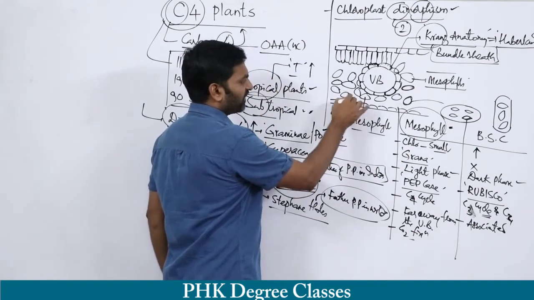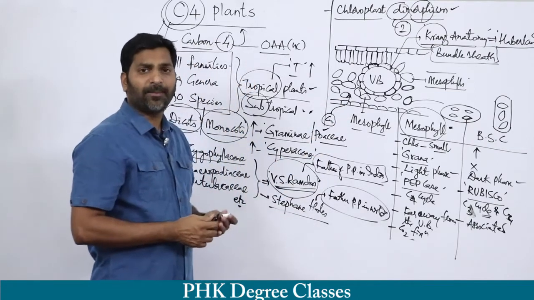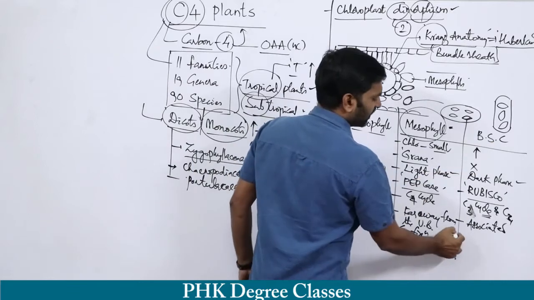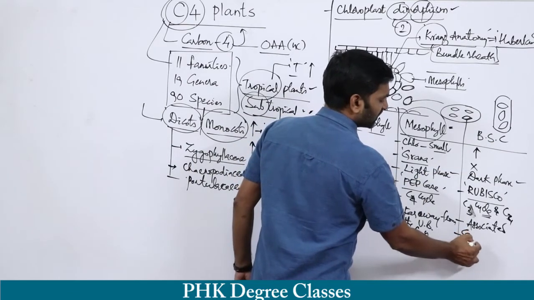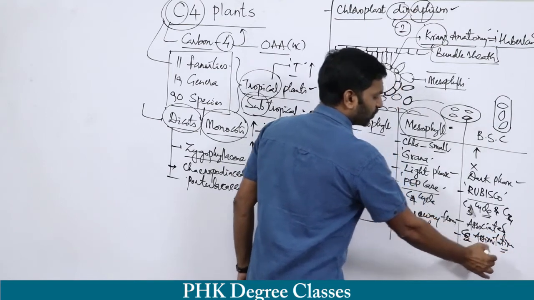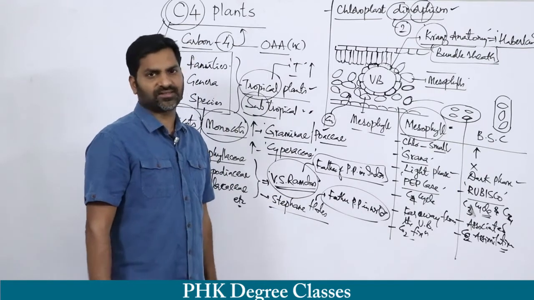Whenever CO2 enters the leaf, it is fixed by PEPcase in the mesophyll cells. But in the bundle sheath cell, CO2 assimilation takes place.